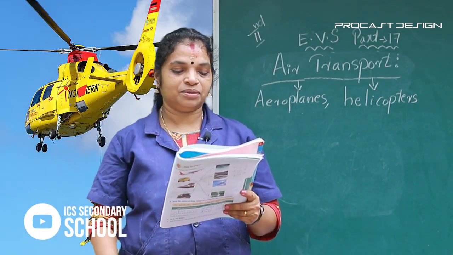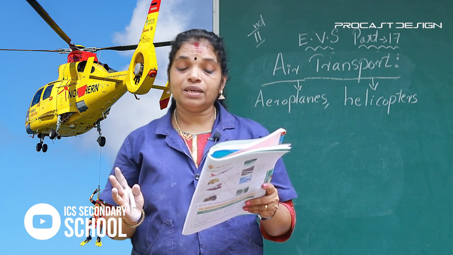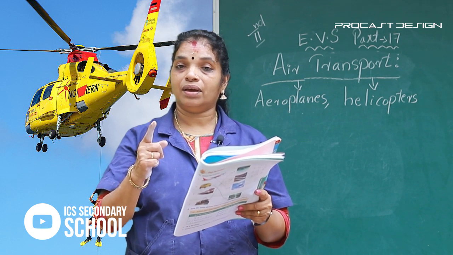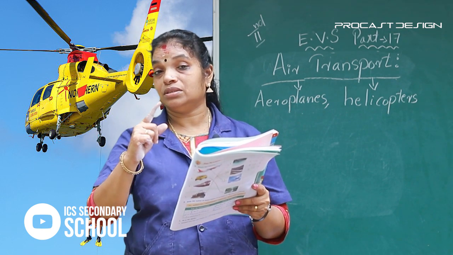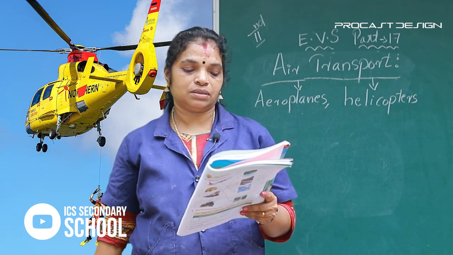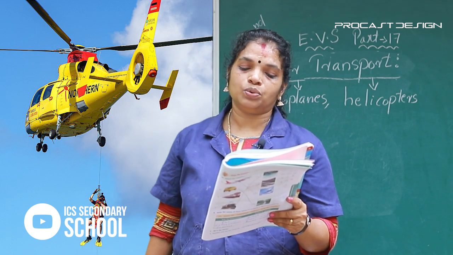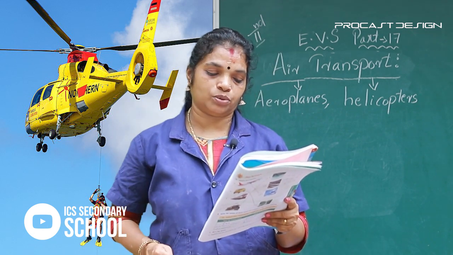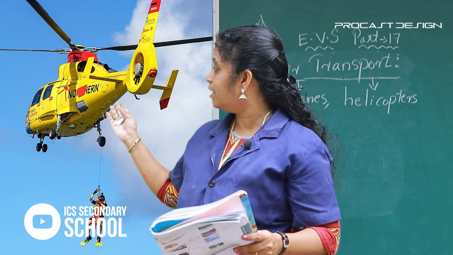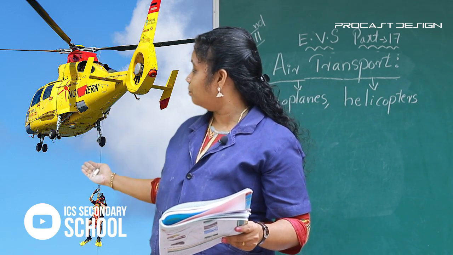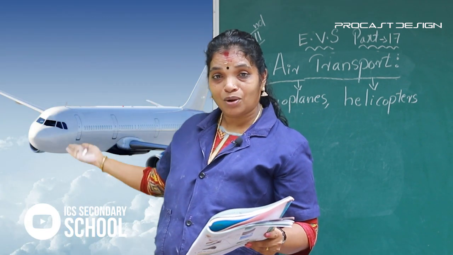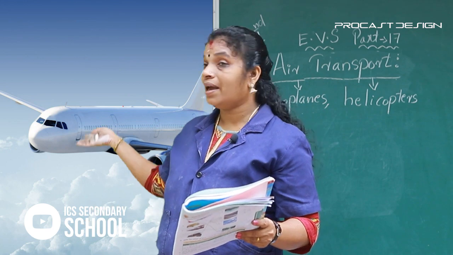Okay, come to the point. People use aeroplanes to go from one city to another city, one city to another country, one country to another country. Aeroplanes are also used to send letters or other things. People also use a helicopter. Look here, helicopter. Wow, beautiful. Look here, aeroplane. Aeroplane and helicopter.